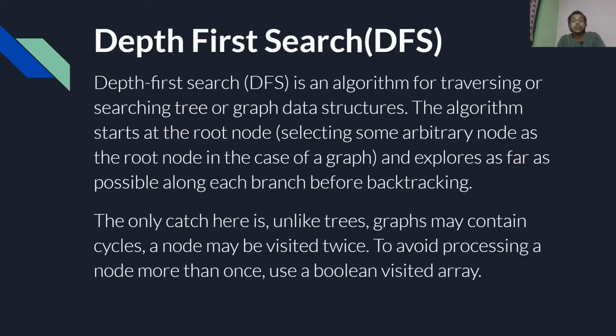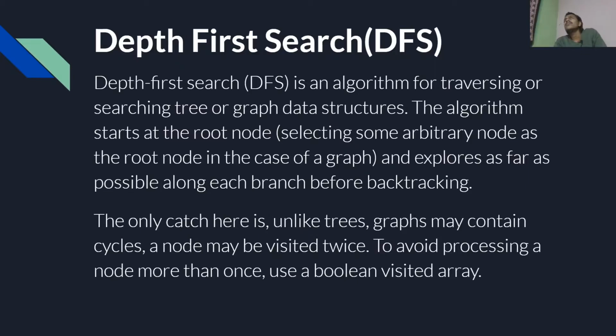So we just select any arbitrary node as our root node, and after that we explore as far as possible along each branch. We first have the node, and then we traverse as far as possible along that branch before backtracking.